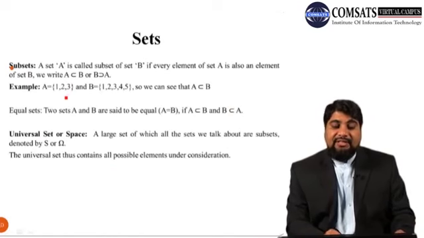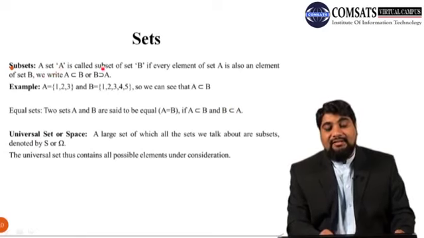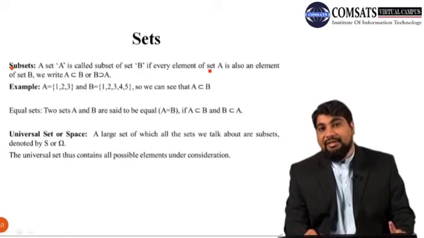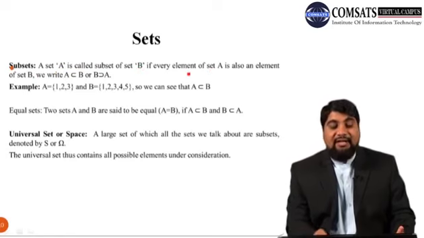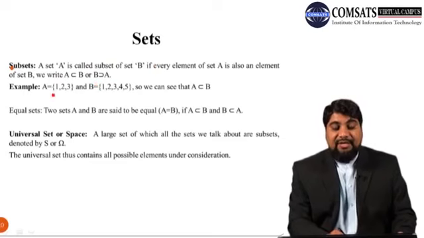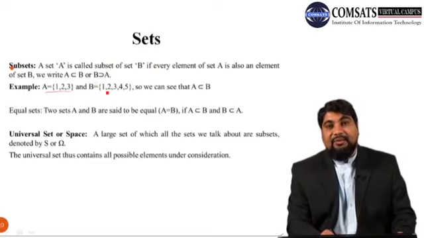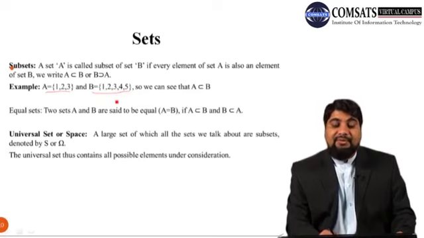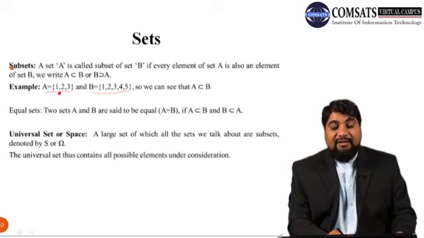Next, one very important concept is subsets. A set A is called a subset of set B if every element of set A is also an element of set B. Suppose we have set A = {1, 2, 3} and set B = {1, 2, 3, 4, 5}. Set A has 3 elements and set B has 5 elements.